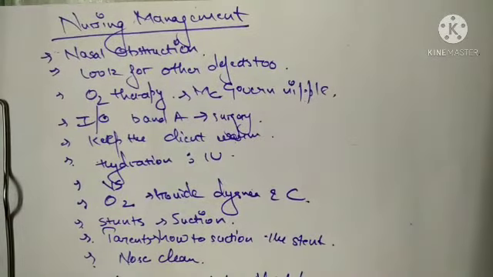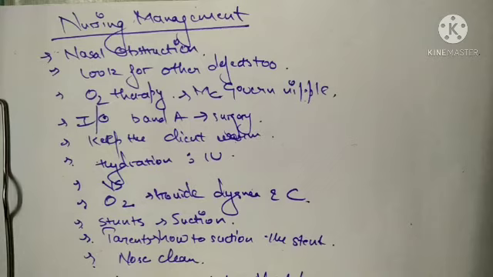So let us just revise. First of all, you have to consider every newborn having nasal obstruction, and then you have to look for other defects also. Then you need to give oxygen therapy with the help of the McGovern nipple. Next you have to maintain the intake output chart of the newborn before and after the surgery. You need to keep the client warm. You have to maintain hydration with IV therapy.